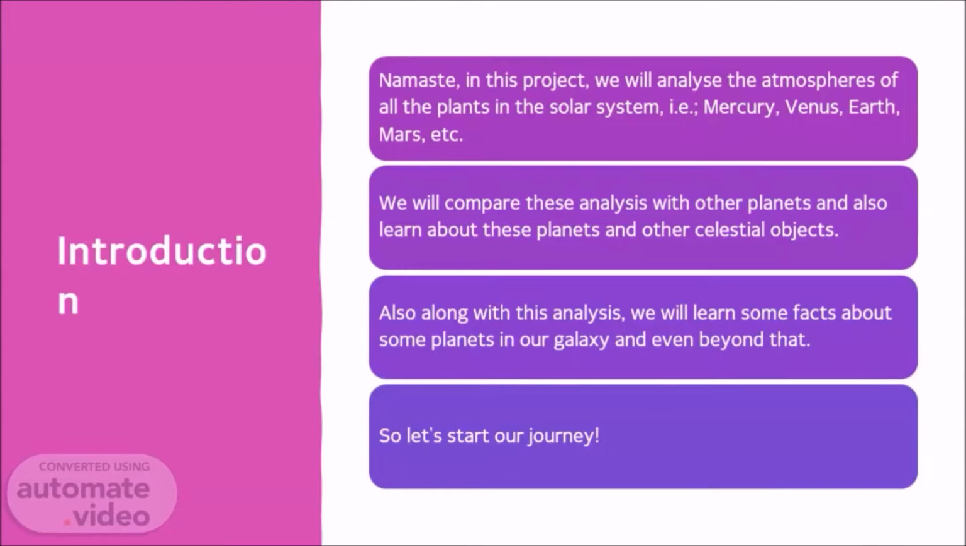Namaste. In this project, we will analyze the atmospheres of all the planets in the Solar System, in other words, Mercury, Venus, Earth, Mars, etc. We will compare these analyses with other planets and also learn about these planets and other celestial objects. Also, along with this analysis, we will learn some facts about some planets in our galaxy and even beyond that. So let's start our journey.